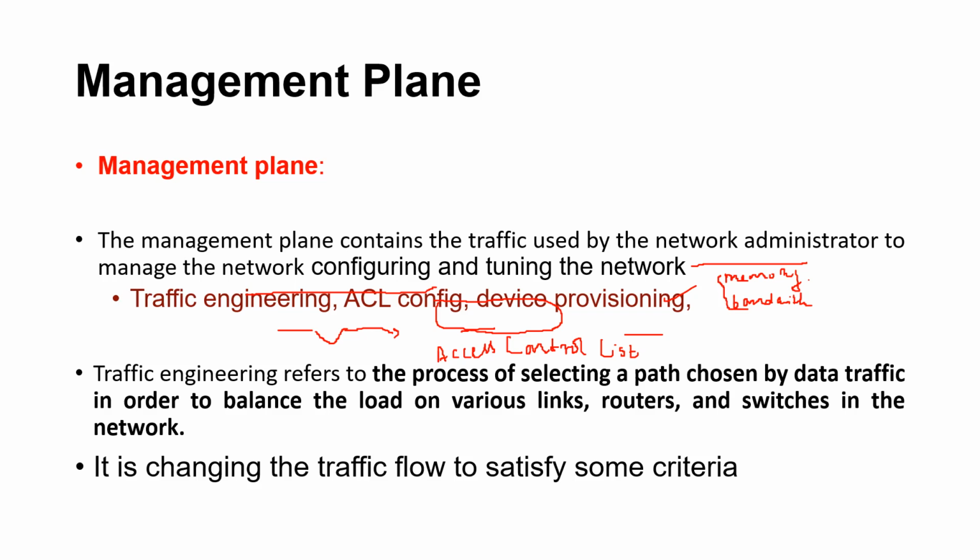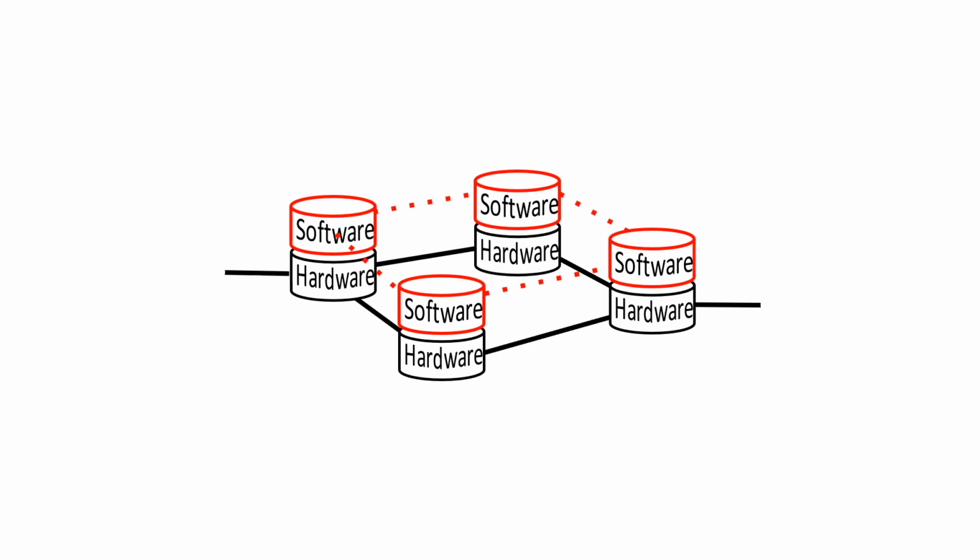So all these management activities are performed by the network administrator through the management plane. Here the entire scenario is explained with an example. Here we have seen how the entire activity is decoupled into two layers. This is the actual point of SDN.